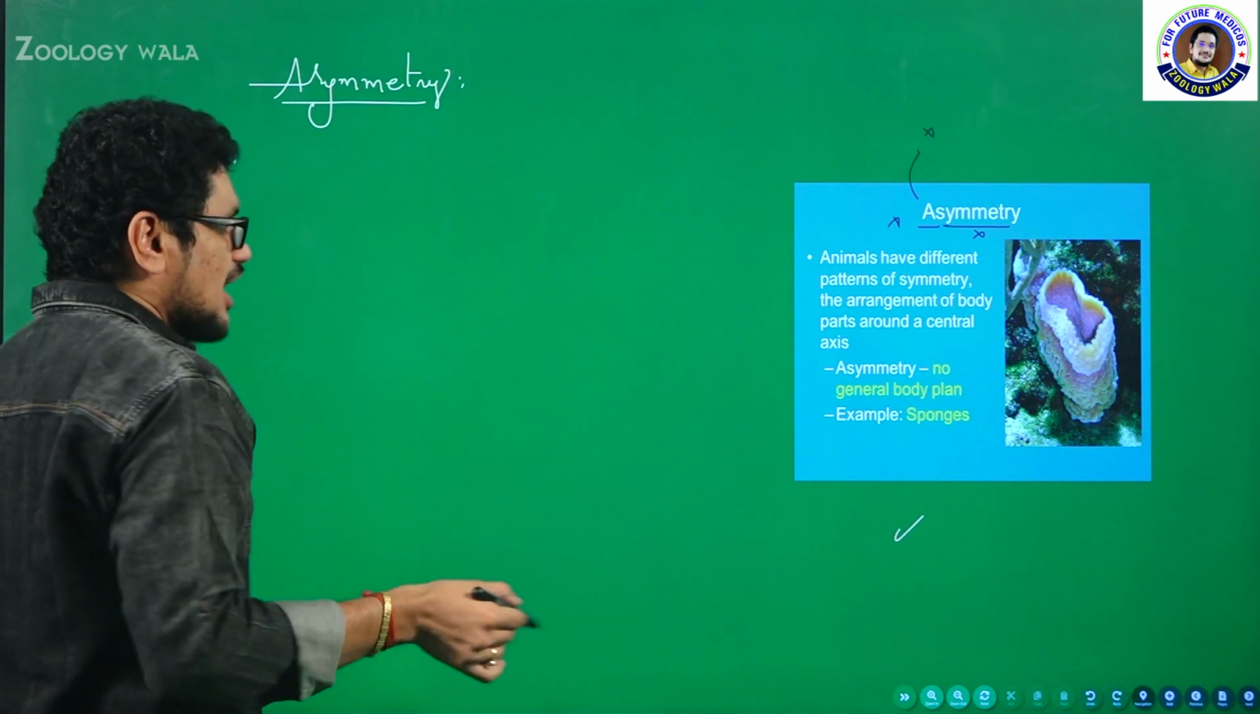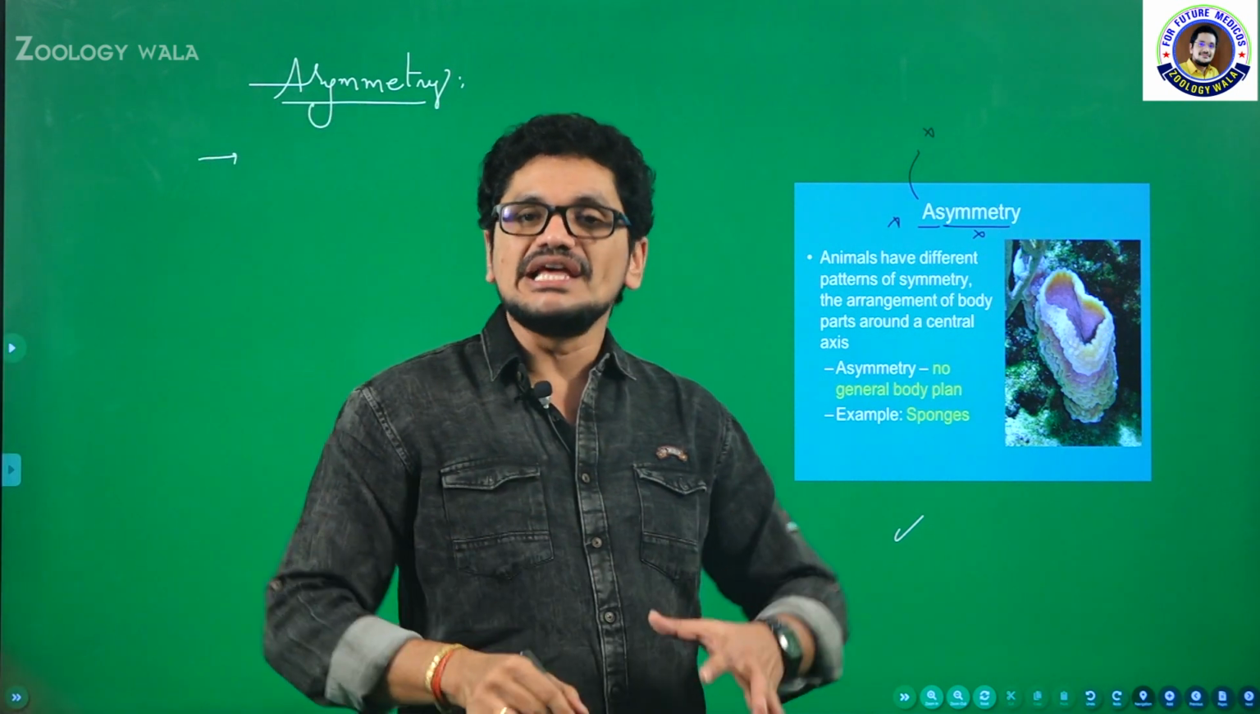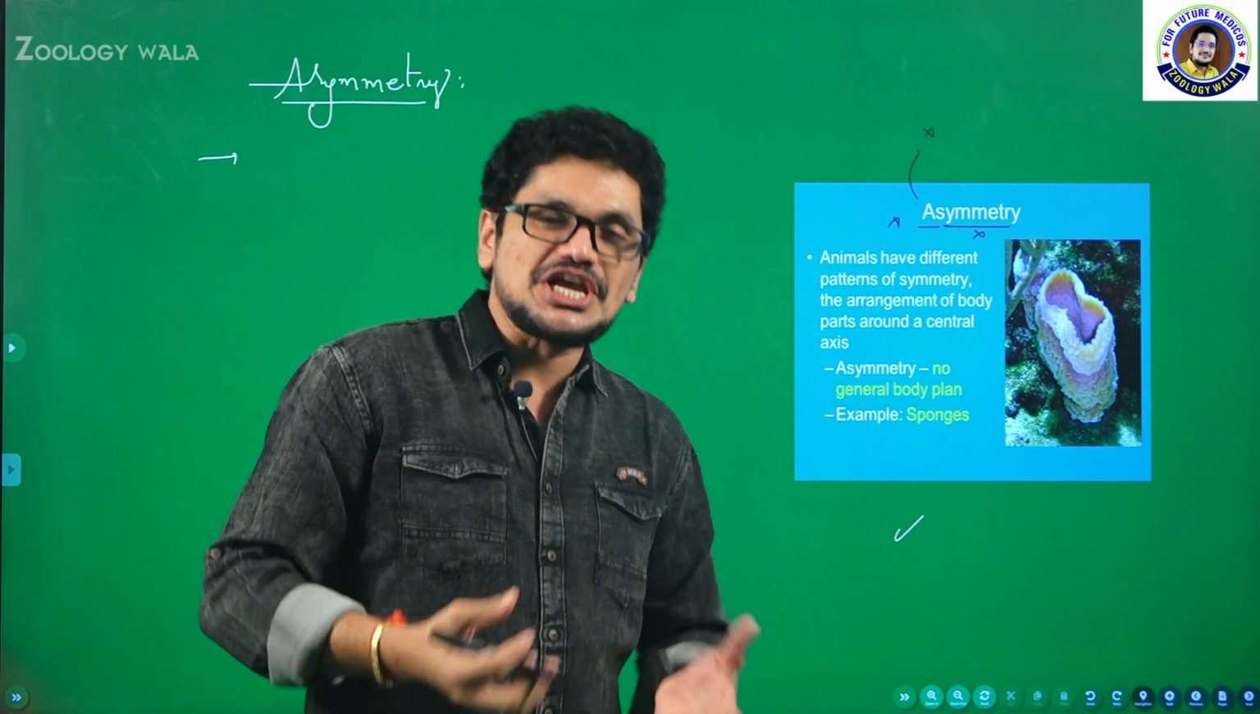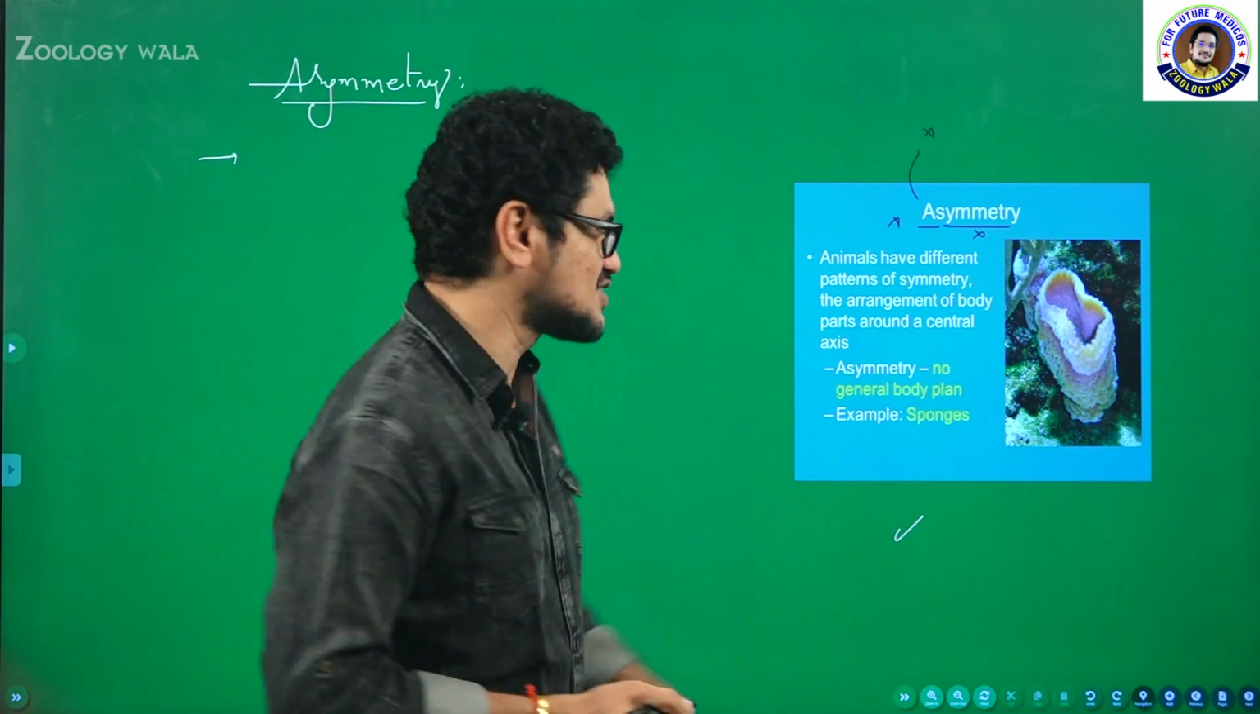There is no arrangement of body parts properly. There is no proper body shape for the animal. That is the reason why it is called asymmetry.